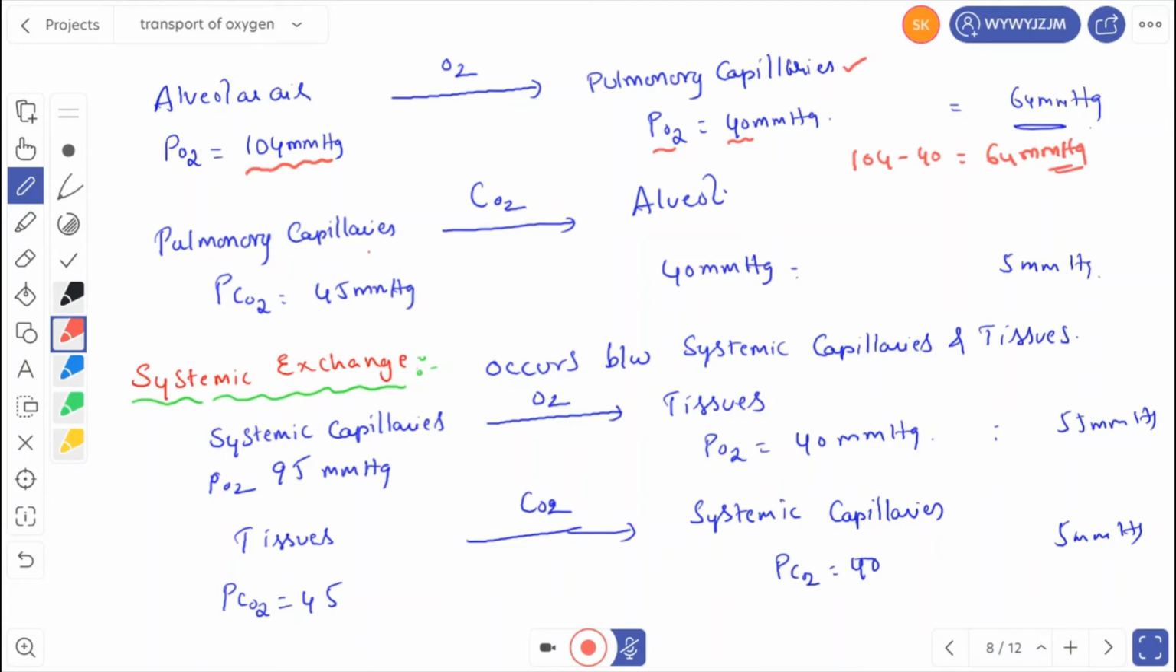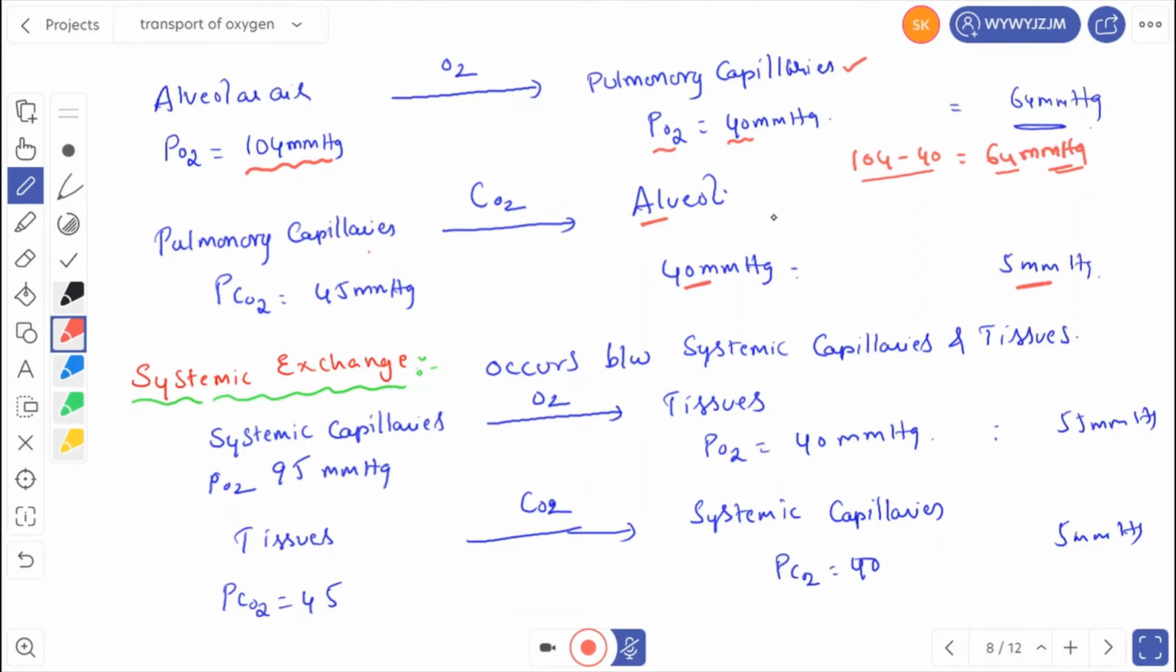What is the partial pressure difference of oxygen between alveolar air and pulmonary capillaries? 104 minus 40 equals 64 mmHg. Similarly, the partial pressure of carbon dioxide in pulmonary capillaries is 45, but at alveoli it is 40. So from capillaries, carbon dioxide diffuses into the alveoli. The partial pressure difference of carbon dioxide between the pulmonary capillaries and alveoli is 45 minus 40, which equals 5 mmHg.